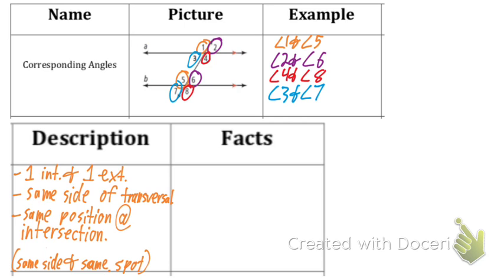All right. Let's go back to the table. We're going back to the table. Okay, so at the top of the facts table, put in when two lines are parallel.